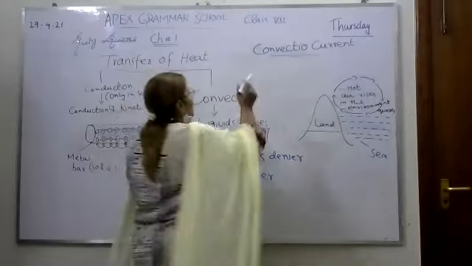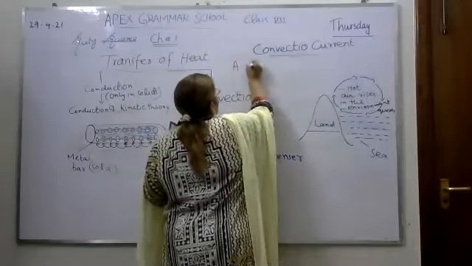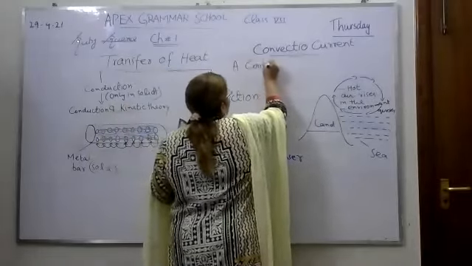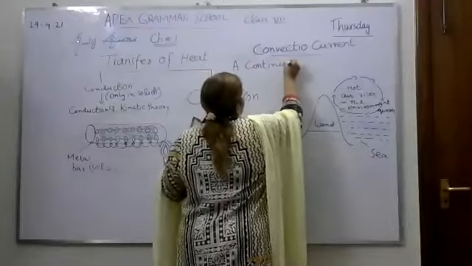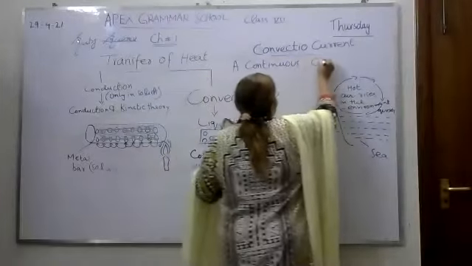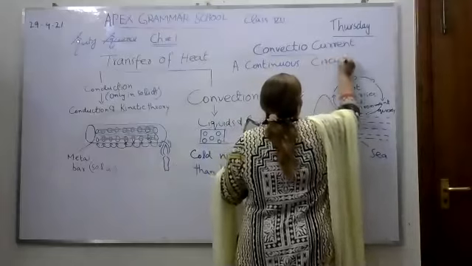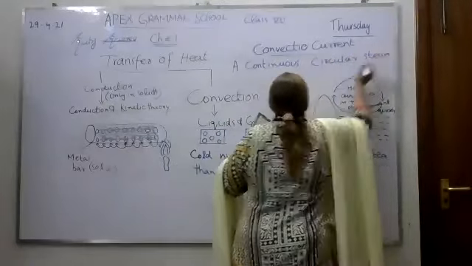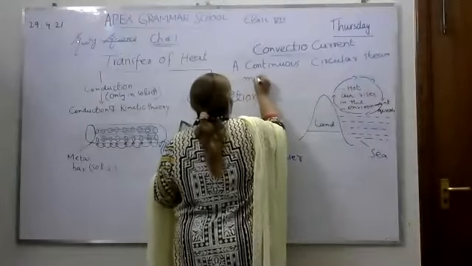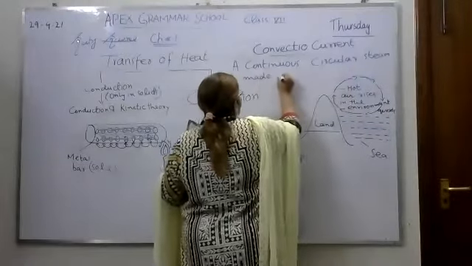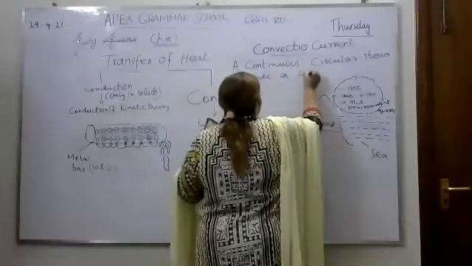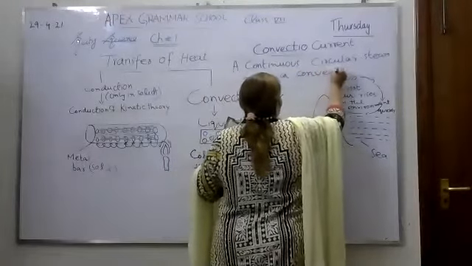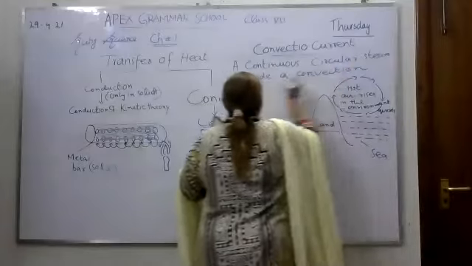A continuous circular stream is called a convection current.